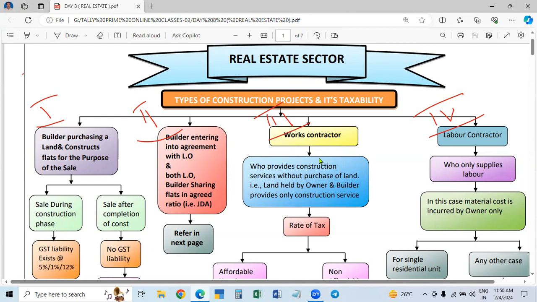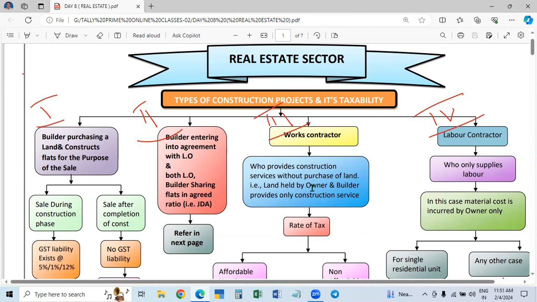The works contract will give only construction services. That is, the landowner will ask you, as per the specifications, please construct the building. You construct the residential units or any real estate unit. That is, you construct the building or construct the flats. And that is what you do.